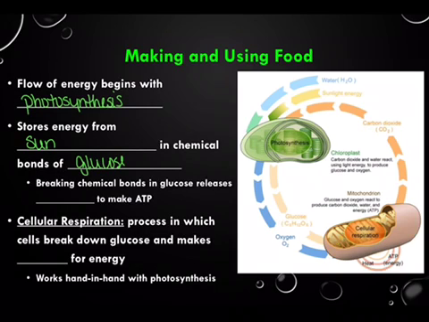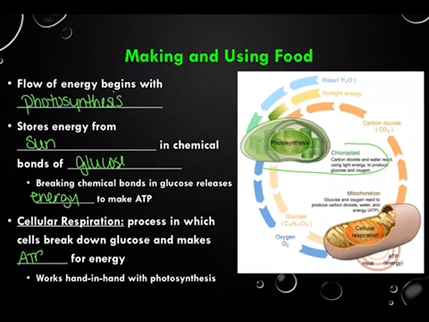The breaking of chemical bonds in glucose releases energy in order to make ATP. That process is called cellular respiration, in which cells break down glucose and make ATP for energy. So this works hand in hand with photosynthesis. And so we can see that in the diagram.